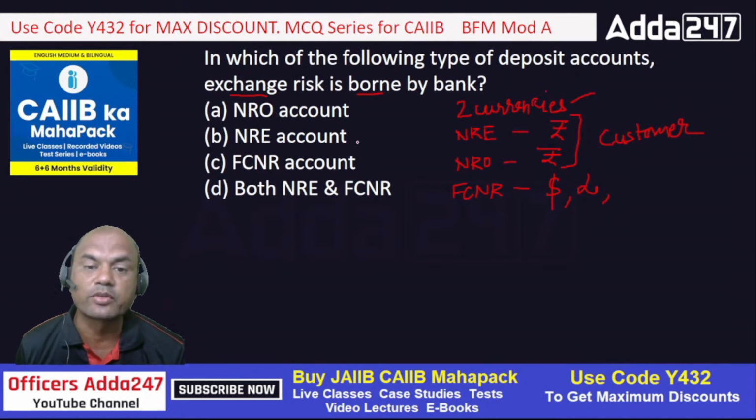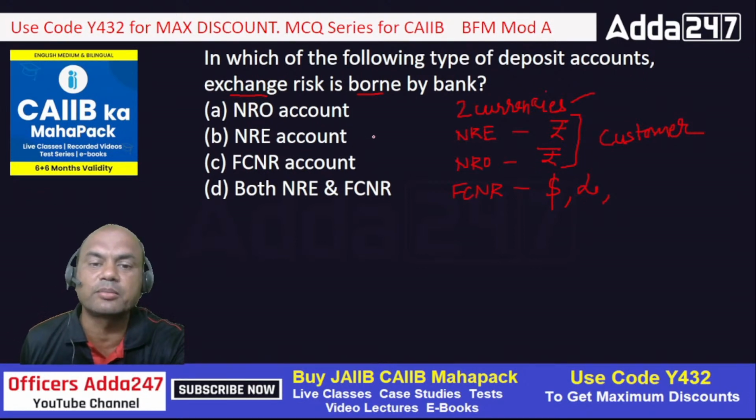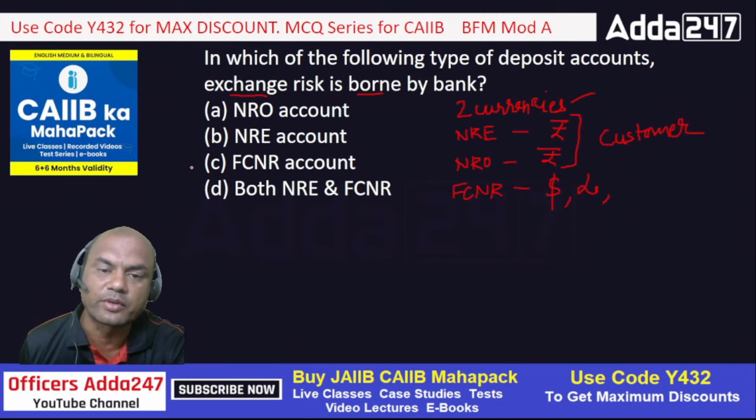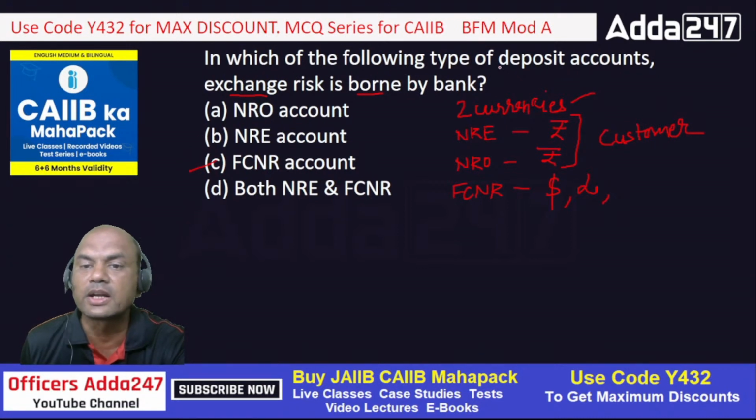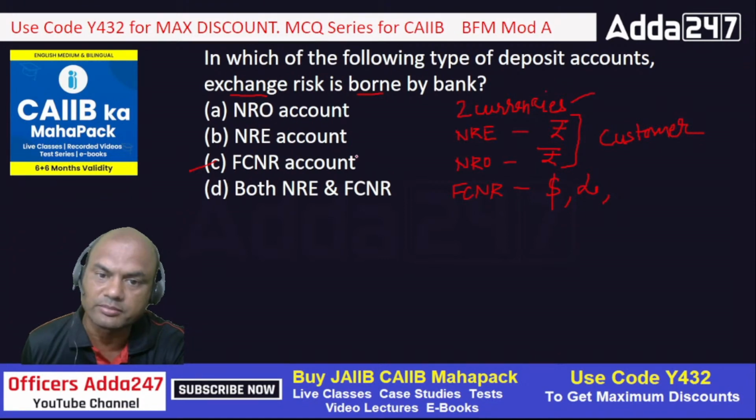So this exchange risk will be borne by whom? Here it's a game theory. Either the risk is borne by the customer or the bank. So in this case the risk will be borne by the bank. So that's why the answer is the bank, FCNR account. In which of the following types of deposit accounts is exchange risk borne by the bank? FCNR.